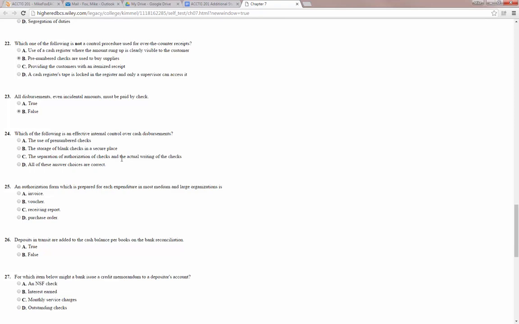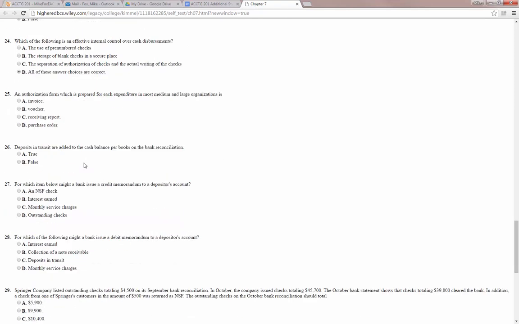24, which of the following is an effective internal control over cash disbursements? The use of pre-numbered checks, the storage of blank checks in a secure place, the separation of authorization of checks and the actual writing of the checks, or D, all of the above. We're going to go with D.